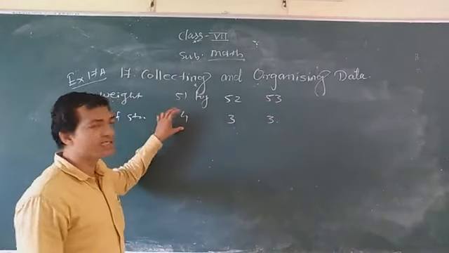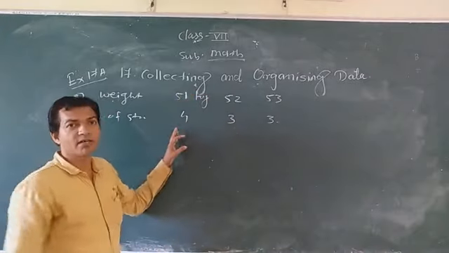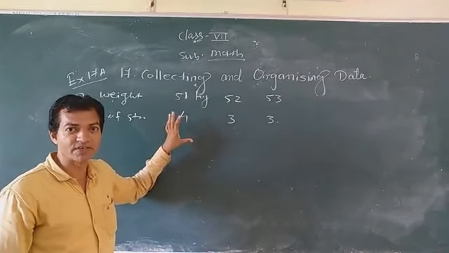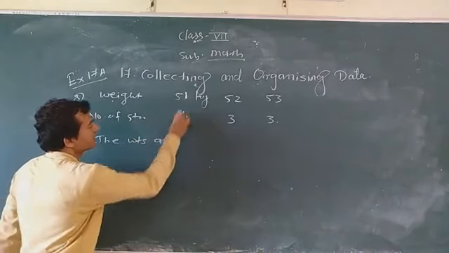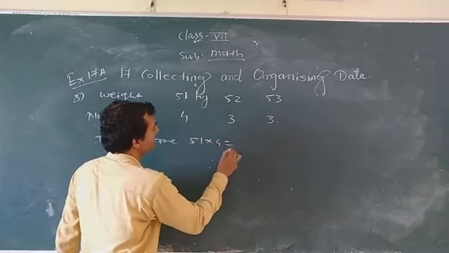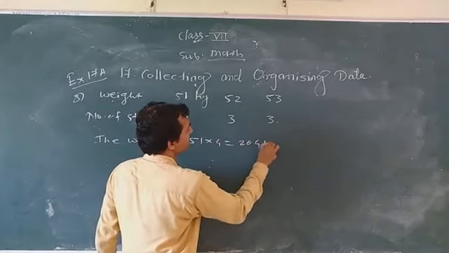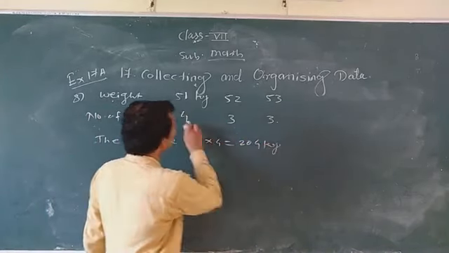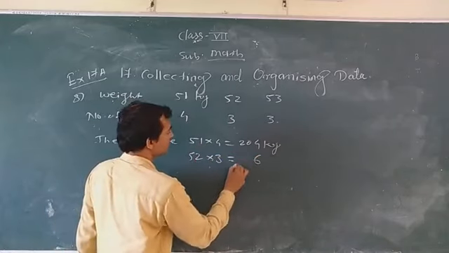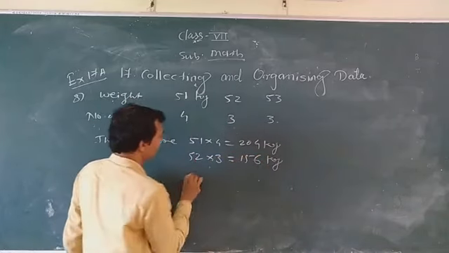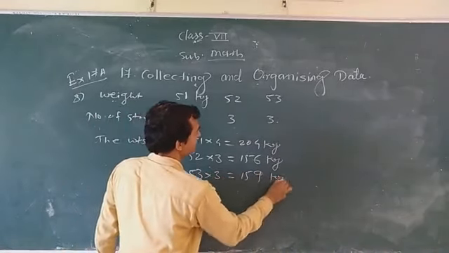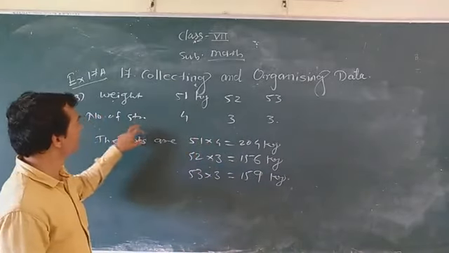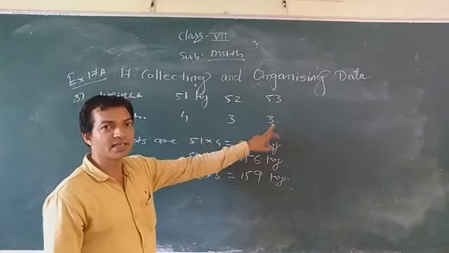Here how many students are of 51 kg? 4. Means how many? What is the weight of 4 students? That you have to find first. 51 into 4 is equal to how many? 4 1s are 4, 4 5s are 20. This kg. Weight of 4 students is this one. Weight of 3 students is how many? 52 into 3 kg. Then 53 into 3. How many? 3 3s are 9, 3 5s are 15. This much kg. Okay. So there are total how many students? Number of students 4 plus 3 plus 3. There are total 10 students.